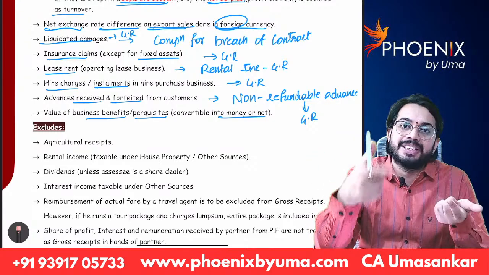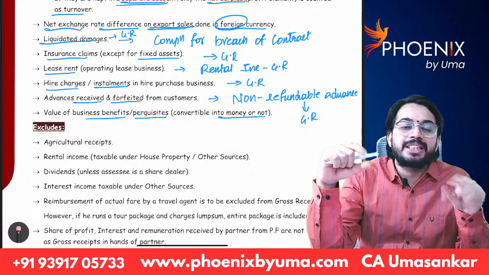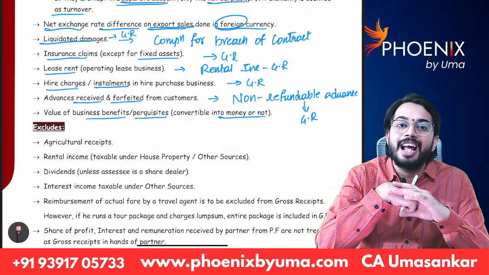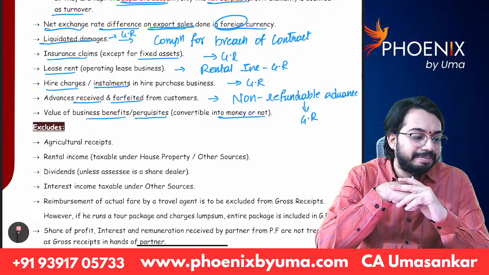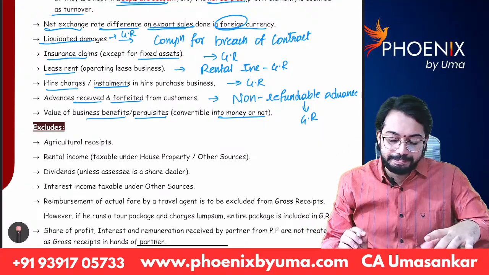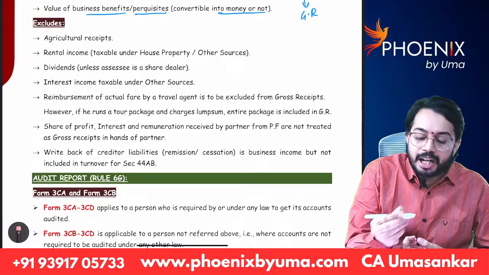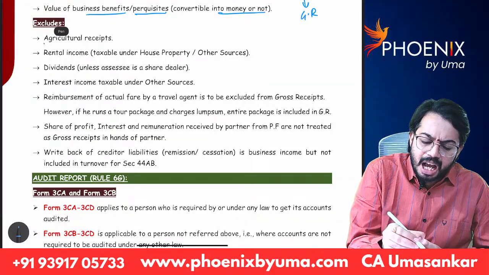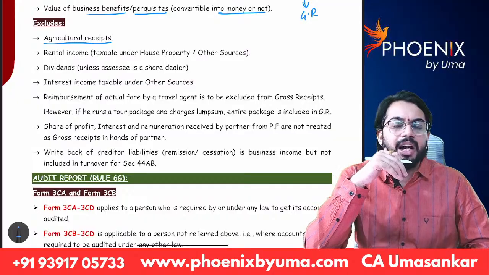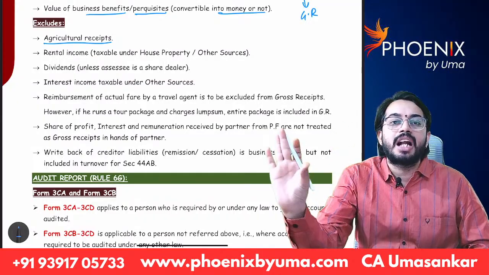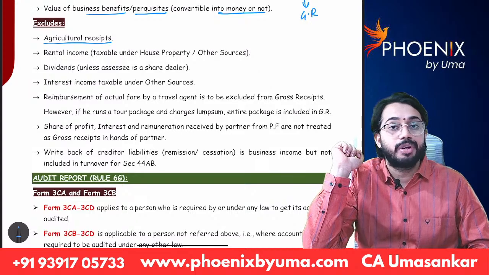That is a perquisite. Whatever perquisites are received during the course of profession will also be treated as gross receipts. Next, gross receipts exclude agricultural receipts. Agricultural income is not taxable under income tax. So if you receive any agricultural income, don't consider it in the calculation of gross receipts.